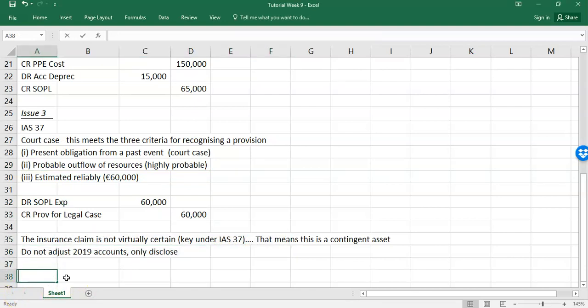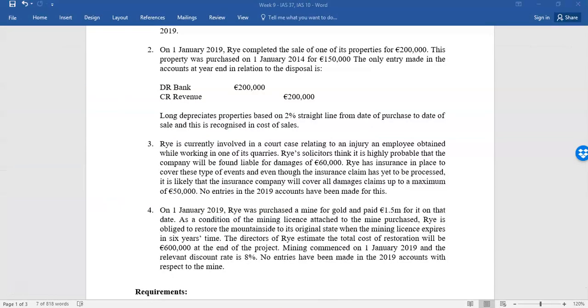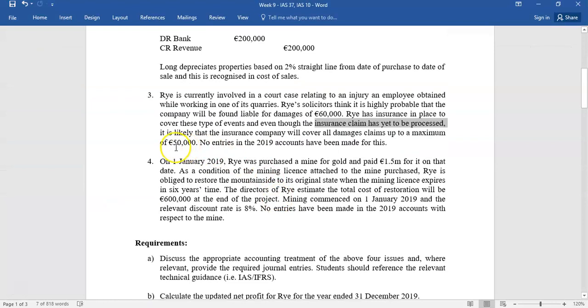So the last one then, issue 4. Let's have a look at it. So we're saying on the 1st of this year again, Rye purchased a mine for gold and paid 1.5 million. And as a condition of the mining license, Rye is obliged to restore the mountainside to its original state in 6 years' time. Directors estimate the cost of restoration will be 600 grand in 6 years' time, and it commenced the first of this year, and the relevant discount rate is 8%, and there's no increase made.